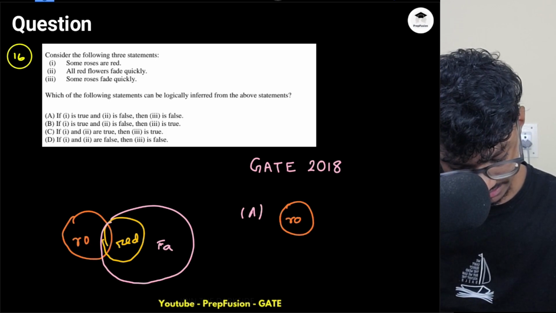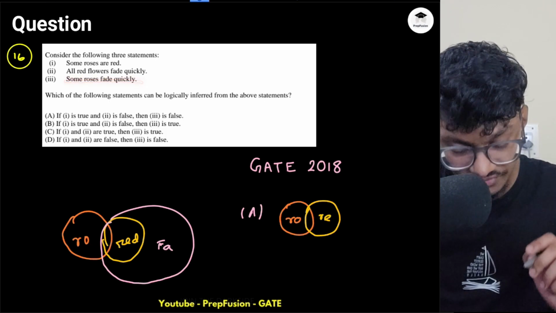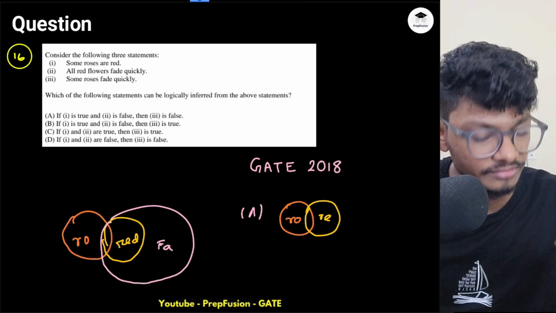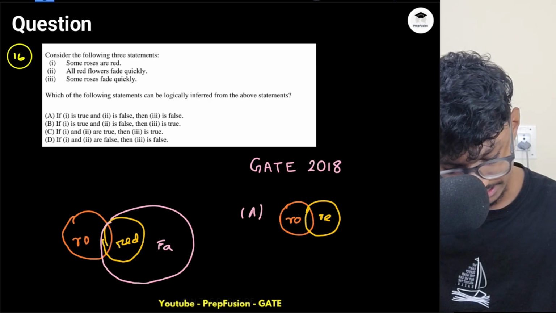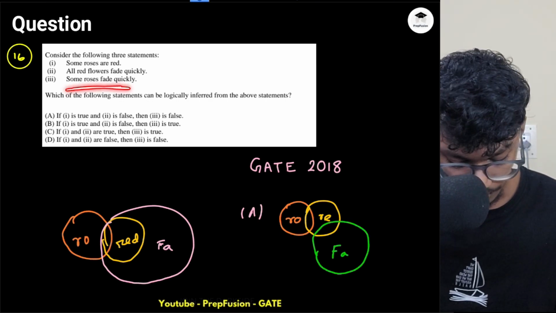Rose and red, that is correct. But they're telling me all red flowers fade quickly. This is a lie, this is not correct. So not all of them will fade quickly. So I will draw it something like this. Fade. Now, is this a correct conclusion?